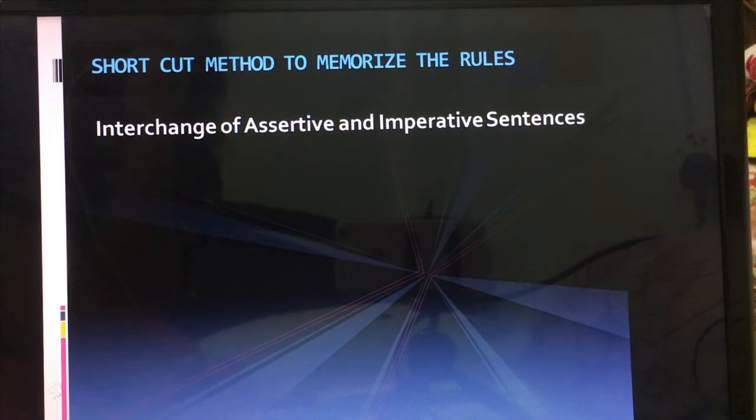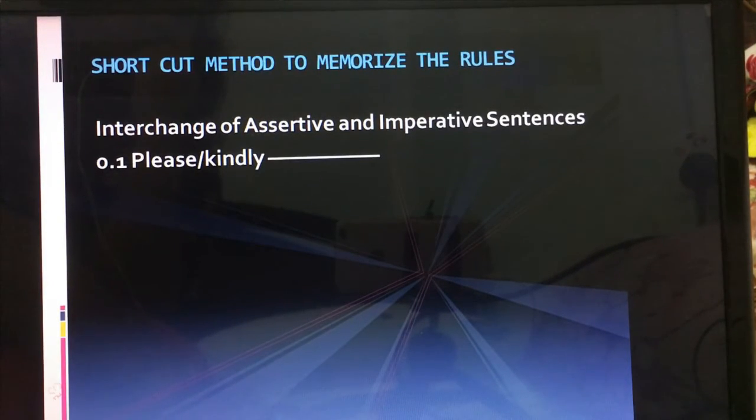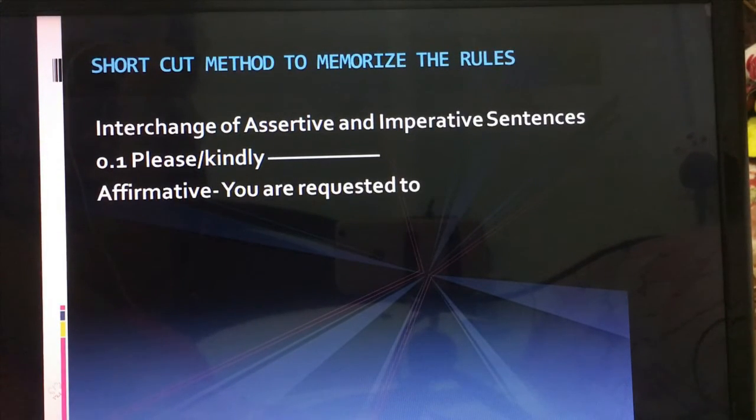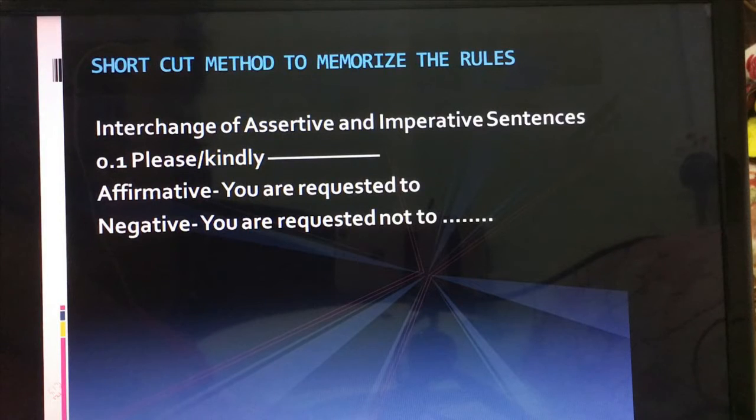Let's see the interchange of assertive and imperative sentences. See, number 1, please and kindly. We are summarizing the whole rules. First one, you can see please or kindly. What we did is: you are requested to. If it is affirmative, we will write you are requested to, and if it is negative, then we will write you are requested not to, right?